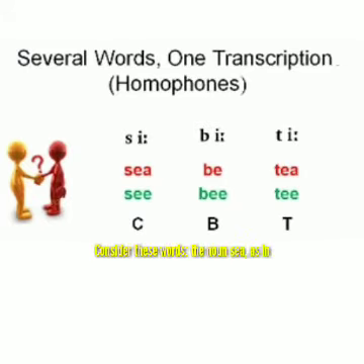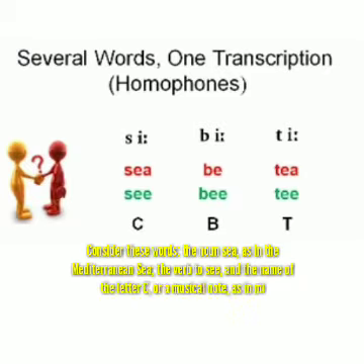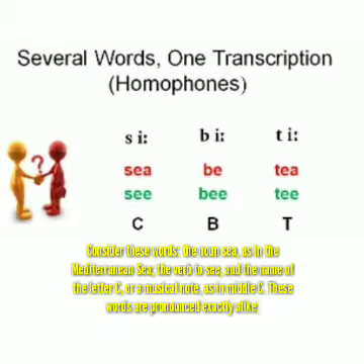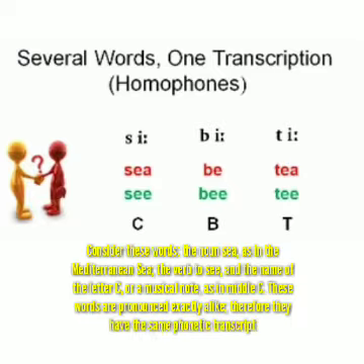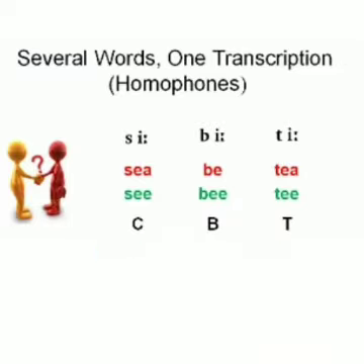Consider this word: the noun sea, as in the Mediterranean Sea, the verb to see, and the name of the letter C, or a musical note, as in middle C. These words are pronounced exactly the same, therefore they have the same phonetic transcription, even though the spelling is quite different.